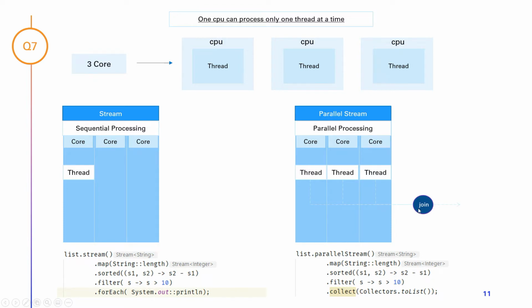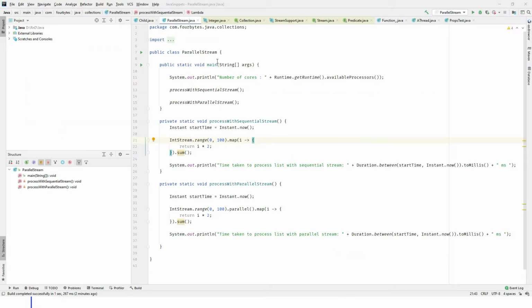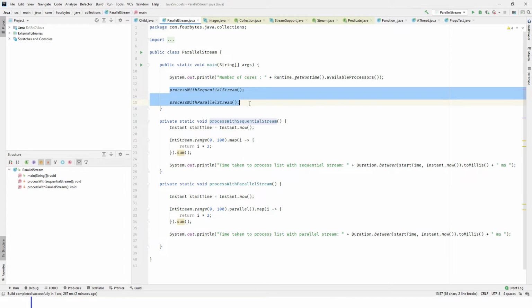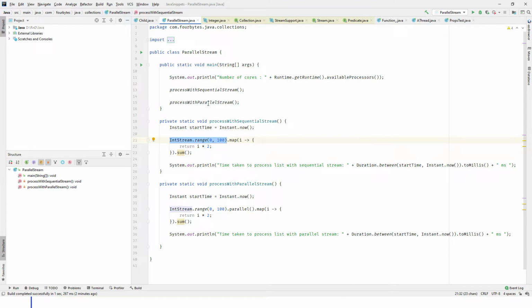Let's see that. So to get the statistics from sequential stream and parallel stream, I have created this class. In this class I'm having two methods. One is process with sequential stream, which will process your stream sequentially. Another one is process with parallel stream, which will process your stream parallelly.